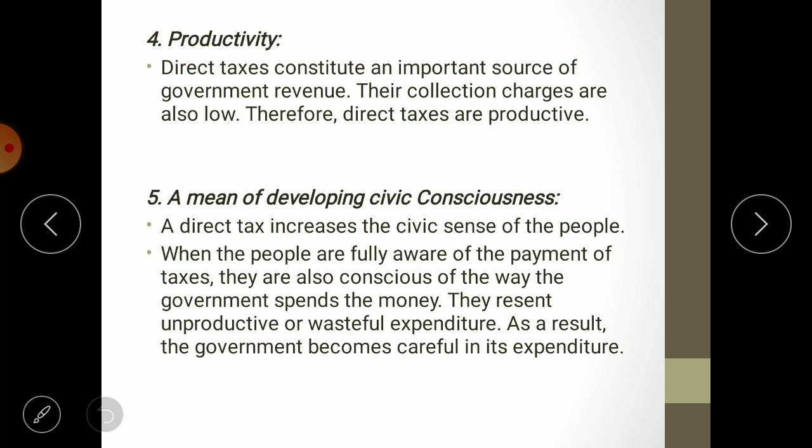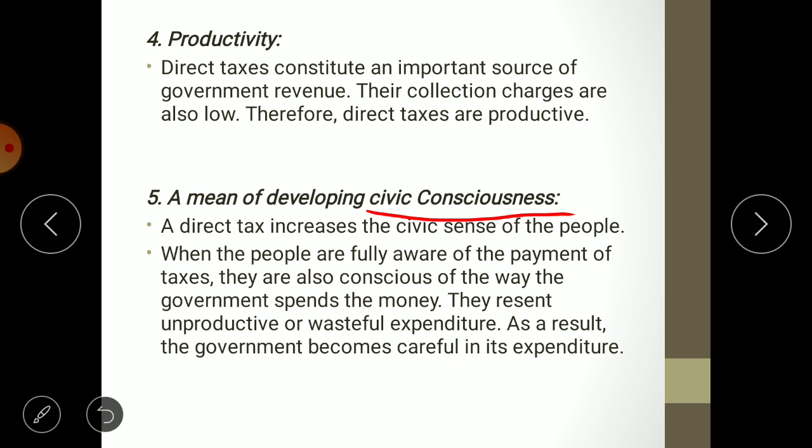Then the fifth merit is a means of developing civic consciousness. What do you mean by civic consciousness? Civic consciousness means an emotion within people that they are responsible citizens of the country. They are responsible for the development of the country. No doubt the infrastructure will be developed by government, but contribution should be given by the population itself only.